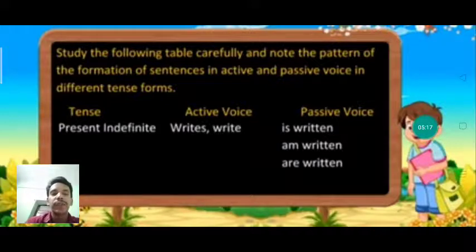And here we use the example writes, write. So it will change into is written or am written or are written. So this is my suggestion, children, that you can pause the video also, and this part you can make as your notes.